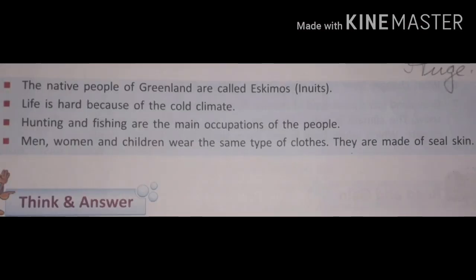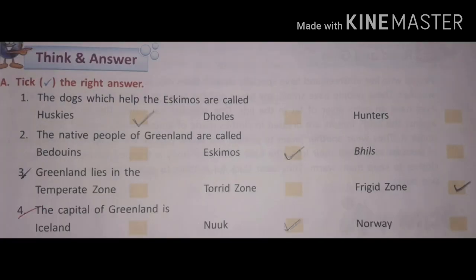So students, the native people of Greenland are called Eskimos or Inuits. Then the life is hard because of the cold climate. Hunting and fishing are the main occupation of the people here. Men, women and children wear the same type of clothes. They are made of seal skin. Now for your exam, all of you need to learn this. Think and answer, tick the correct answer.